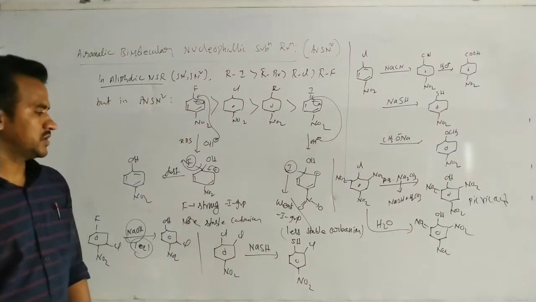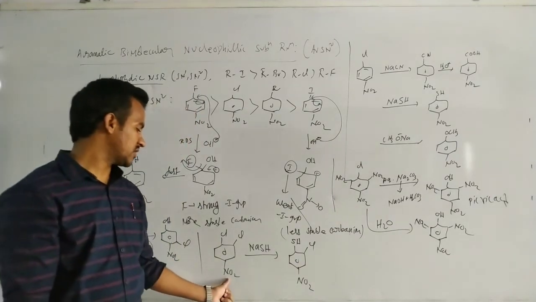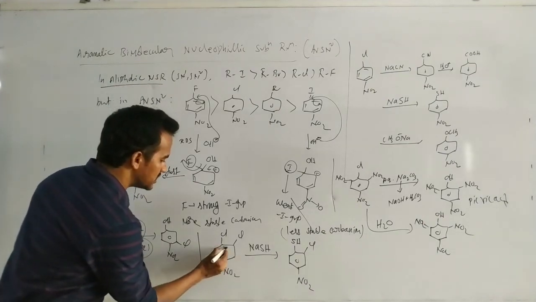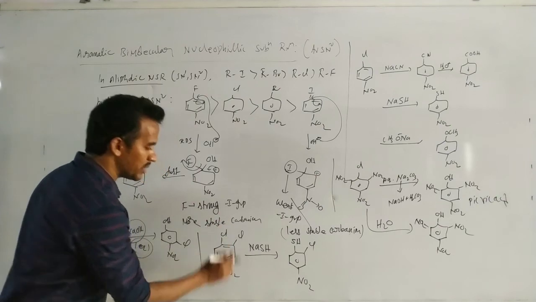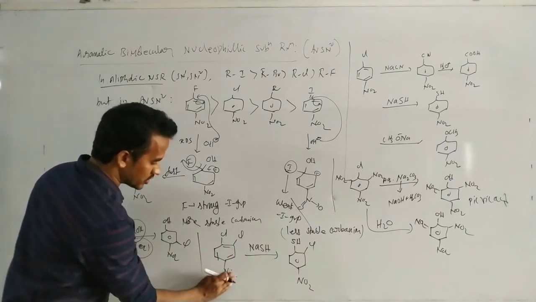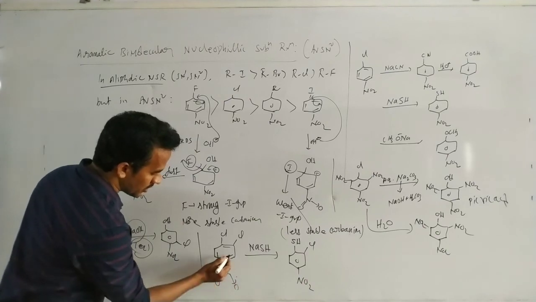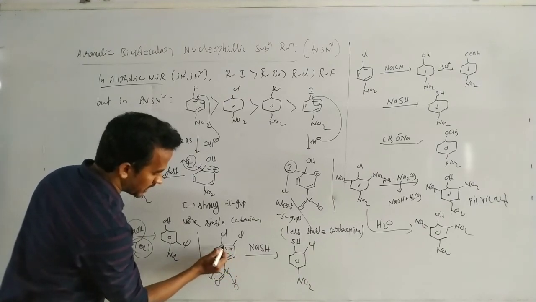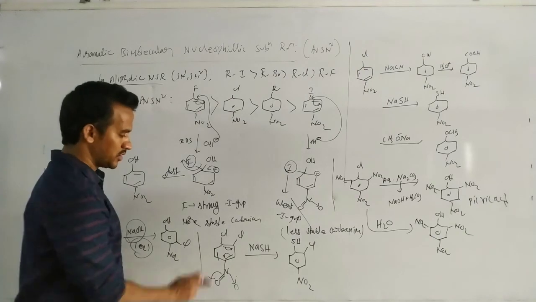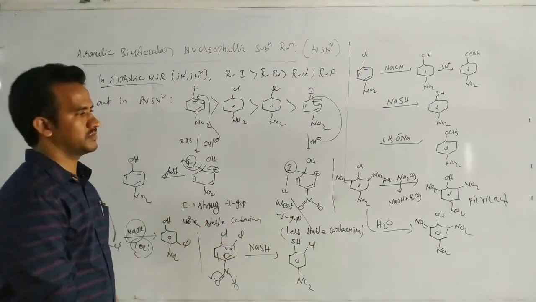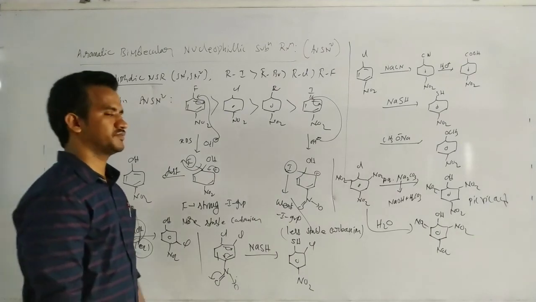Why? Because of the NO2 withdrawing group. This withdrawing group cannot increase the positive charge at the meta carbon. The NO2 withdrawing group increases the positive charge at the ortho carbon and the para carbon. That means this carbon has a more positive charge and is readily attacked by the nucleophile. Okay, that's it.